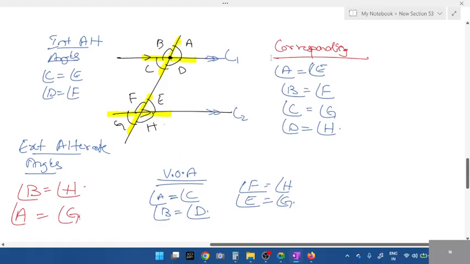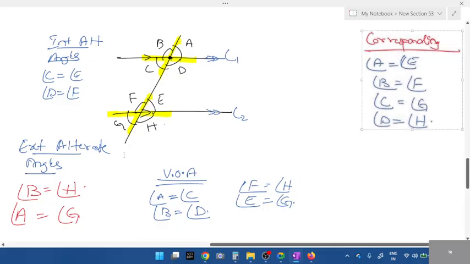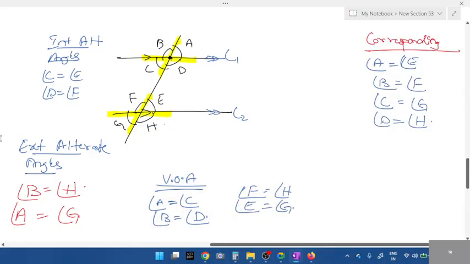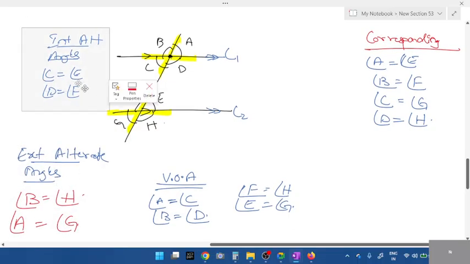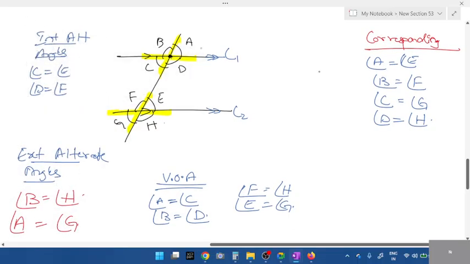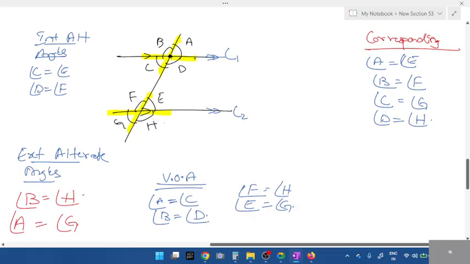Concentrate, this is most important for quadrilateral. Only if you know this, we'll be able to solve quadrilateral questions. Corresponding is done, vertically opposite. Exterior alternate. Interior alternate. The last concept is allied angle. For allied angle, we take both the first line and the second line together. Allied angle is nothing but the interior angles, these two are allied angles.